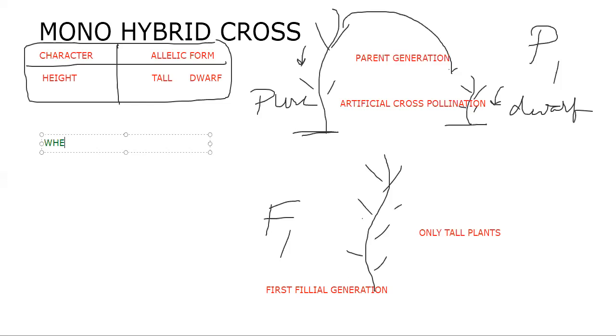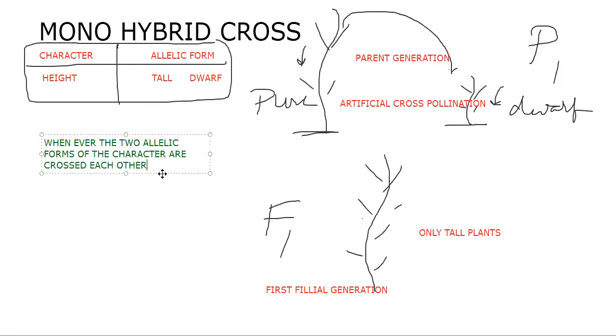Whenever the two allelic forms of a character are crossed with each other, I am using this word again and again because you need to adapt to it: there is a character and there are allelic forms.